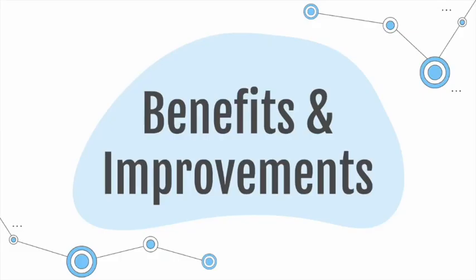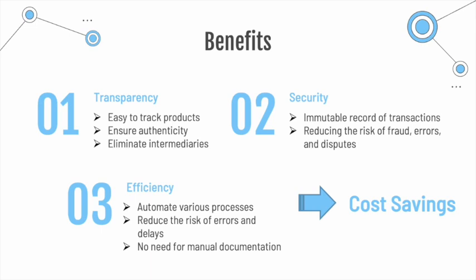Now we're going to talk about the benefits of using smart contracts in supply chain operations. The first benefit is transparency. Smart contracts provide complete transparency throughout the supply chain process. It enables stakeholders to track products and ensure their authenticity. Smart contracts also eliminate the need for intermediaries, providing a direct and secure platform for all parties involved.